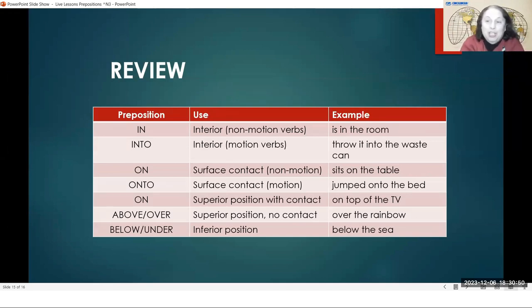And the question. I told you sometimes people have questions. This is a great question. Someone was asking, let me see if it will show up on the screen or not. If I put in the chat here, this word, beneath. I don't know if you can see this on your chat or not. I have it on my chat, beneath. B-E-N-E-A-T-H, beneath. Beneath is another word that means like below or under. Someone was asking about beneath.